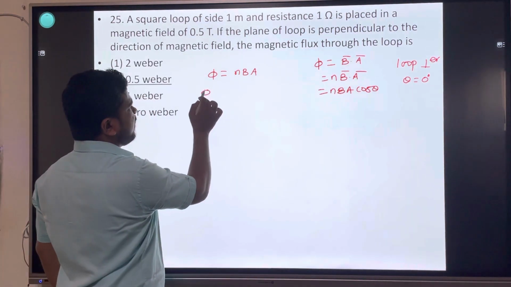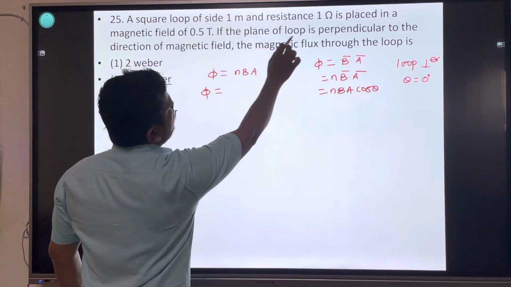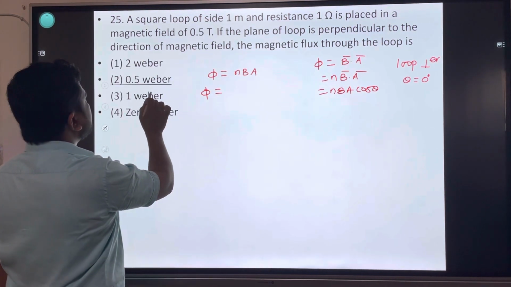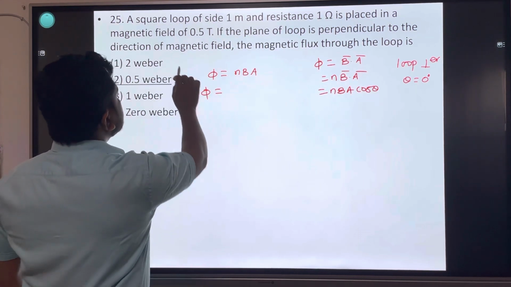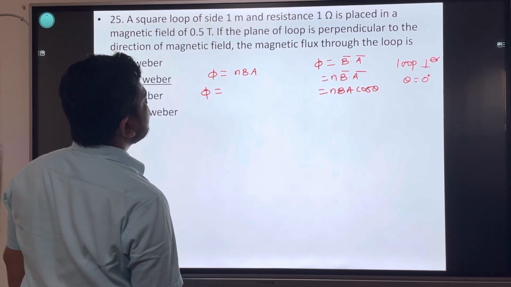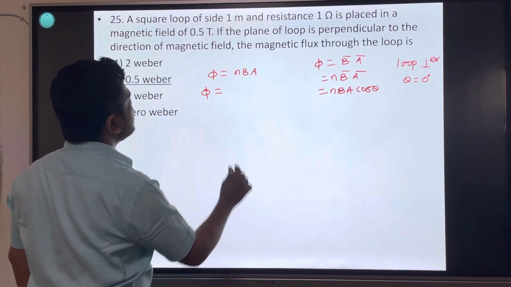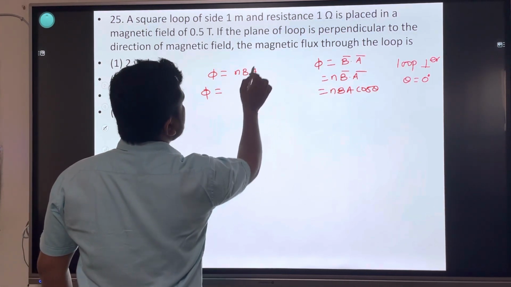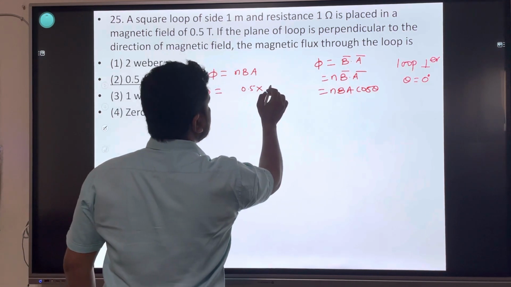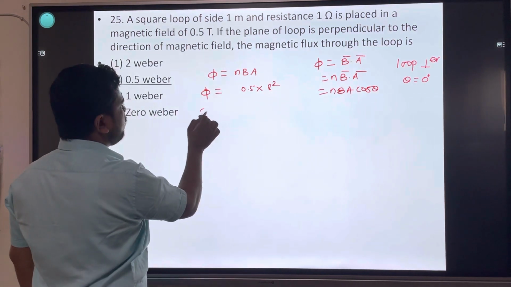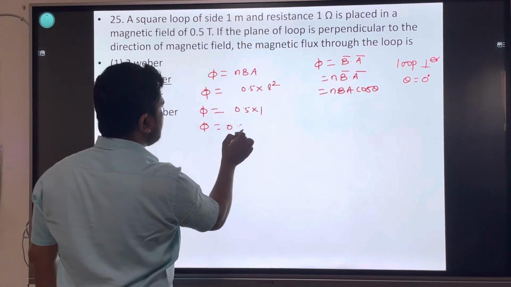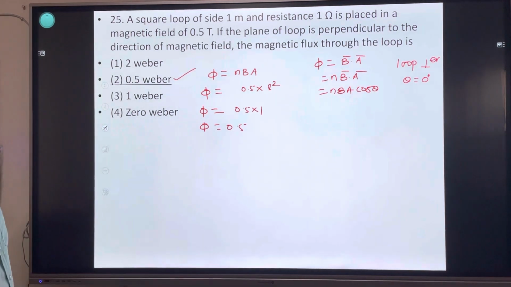Therefore, put the values. Square loop of side 1 meter, resistance 1 ohm, magnetic field 0.5 Tesla. Area is side square, length square. Then phi is equal to number of turns not given, 0.5 into 1, so phi is equal to 0.5 Weber. Direct question. Next.